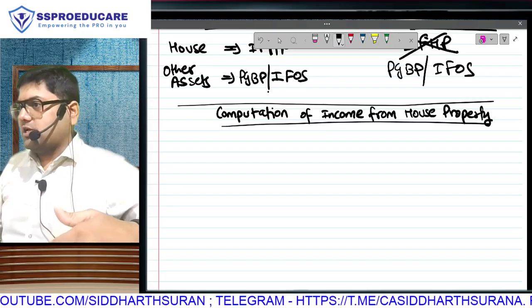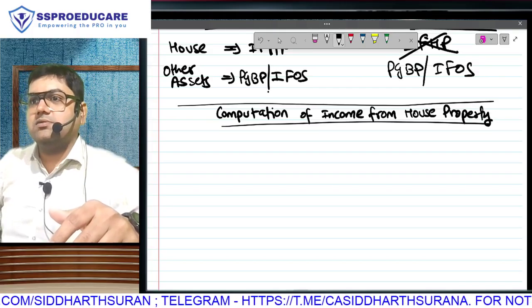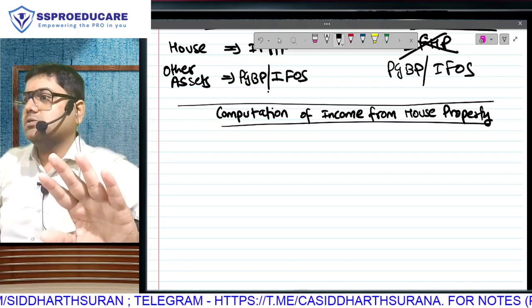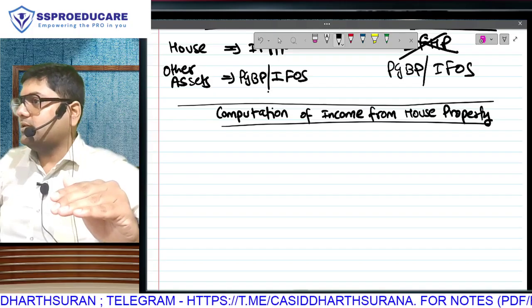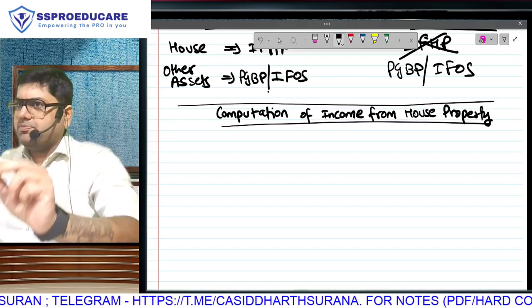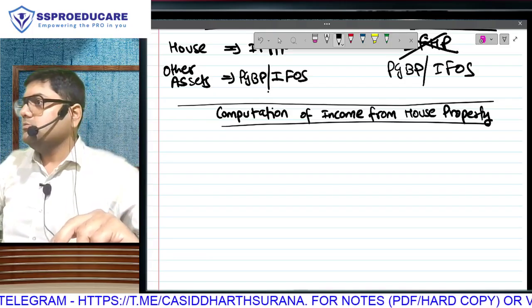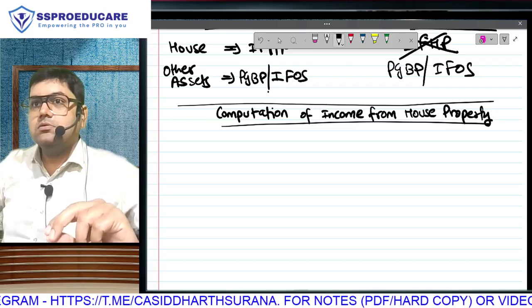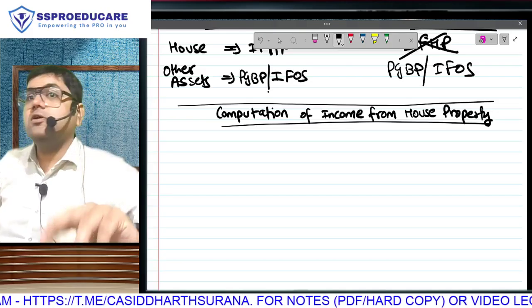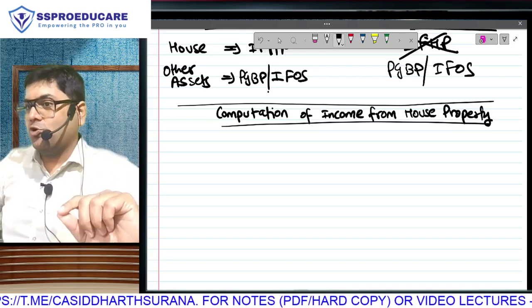Not to boast or self-promote, but the fact is my student has got more than All India rank 1 in the recent exam because he followed the instructions. Another guy got more than All India rank 3 in tax because there is a certain set of instructions in PGBP; if you follow them, he got 15 out of 15 in that PGBP question. In MCQs he got 15 out of 15 because there are certain instructions that you have to follow.